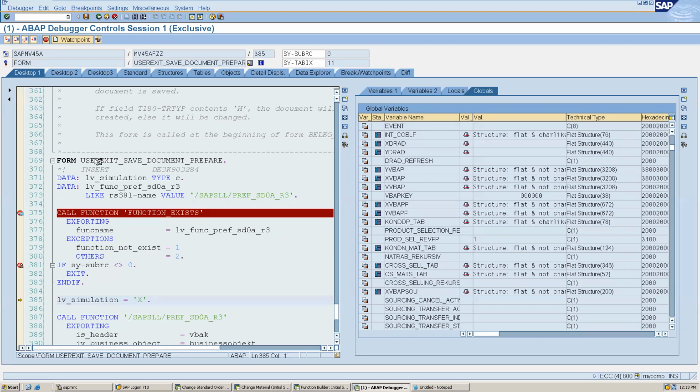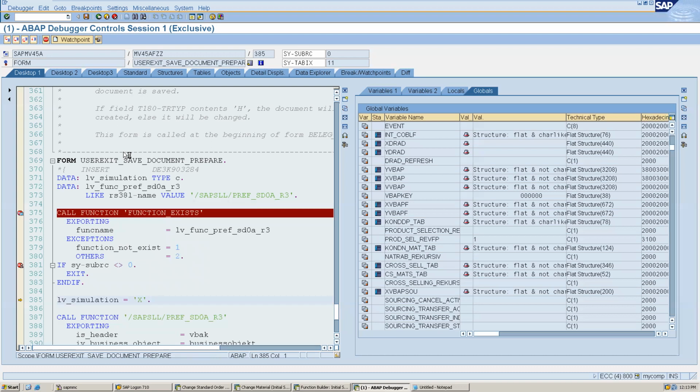So is this explicit or implicit? Everything is explicit. Implicit enhancement is like we have that spiral button in any program. When we click, if an implicit enhancement is there, it will show the points where you can enhance. It will display some dotted row, and you have to right click and create the implementation, and it will allow you to write your code there.